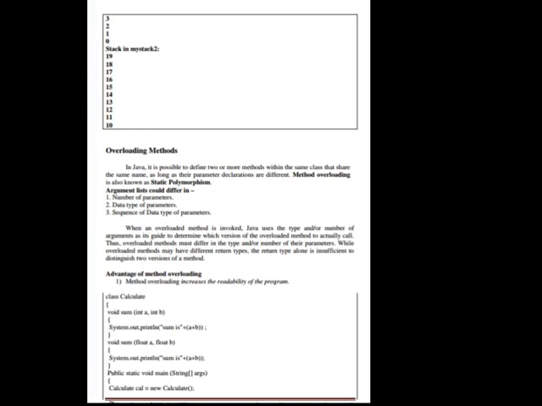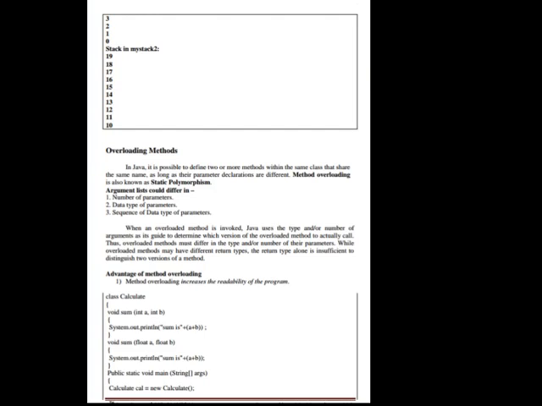In Java, it is possible to define two or more methods within the same class that share the same name as long as their parameter declarations are different. Method overloading is also known as static polymorphism. Argument lists could differ in number of parameters, data type of parameters, and sequence of data types of parameters.